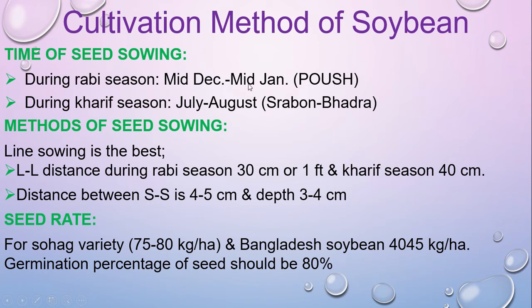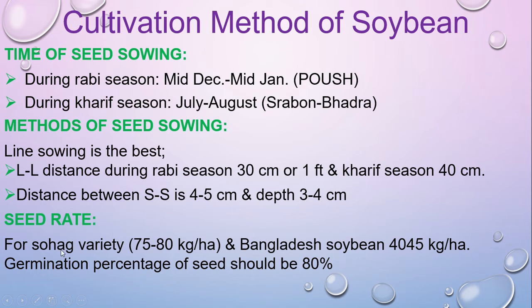From mid December to mid January, in Rabi season, we can sow the seed. Even in Kharif season we can sow the seed in July to August. Nowadays, almost all farmers use the line sowing method, which I showed you before. Line to line distance will be 30 centimeter, and in Kharif season 40 centimeter. Distance between seedling to seedling will be 4 to 5 centimeter, and depth will be 3 to 4 centimeter.